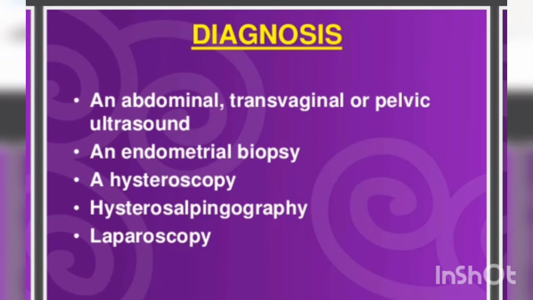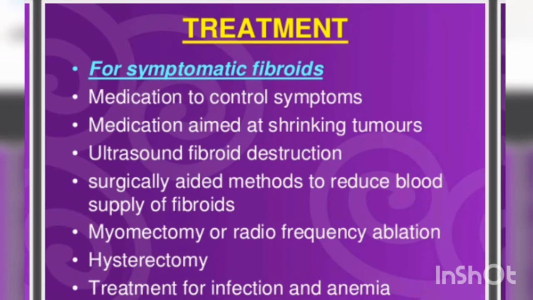Now what kind of diagnosis are we going to make? An abdominal, transvaginal, or pelvic ultrasound will help us to find out the disease, or we can do an endometrial biopsy. We can also go for hysteroscopy, or hysterosalpingography, or laparoscopy, which will help us to find out what kind of fibroid is there.